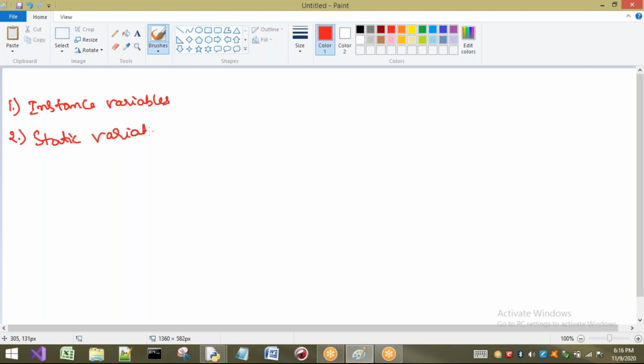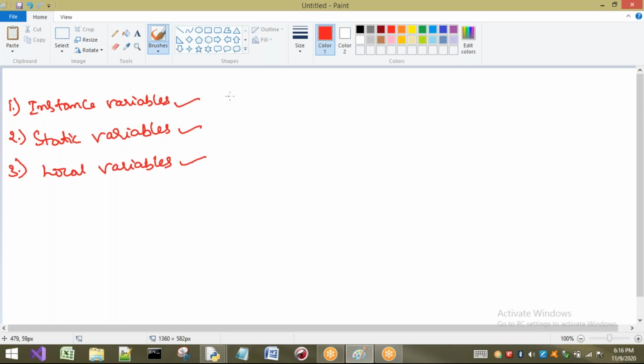And third one is local variables. Mainly we have to understand variables and methods first. Later we can go to the next concept, because by using these things only we are going to perform any operation by our objects. So instance variables, static variables, and local variables we can write inside a class.